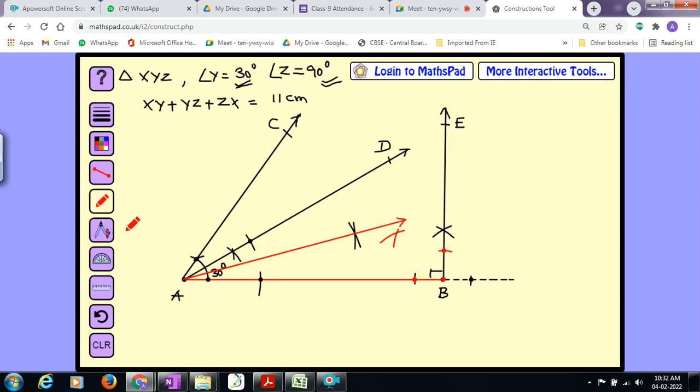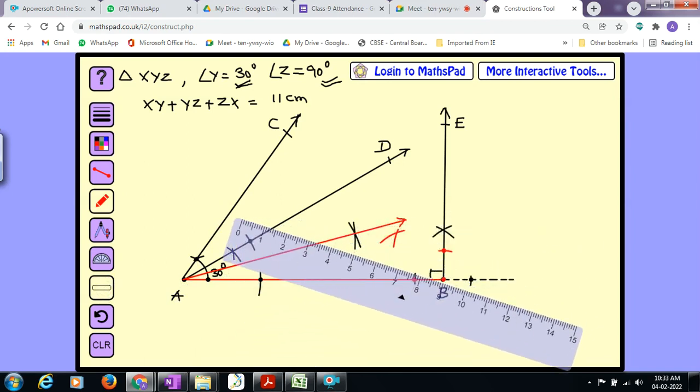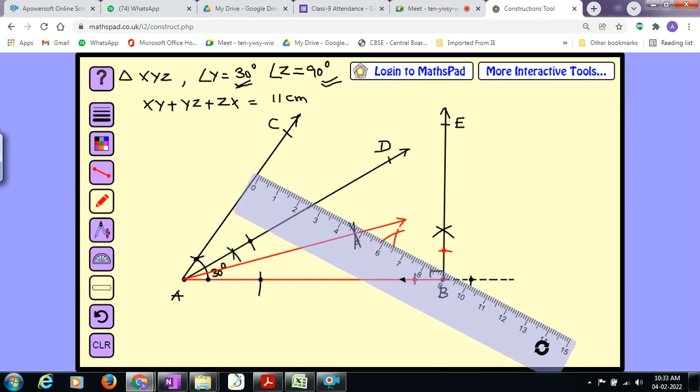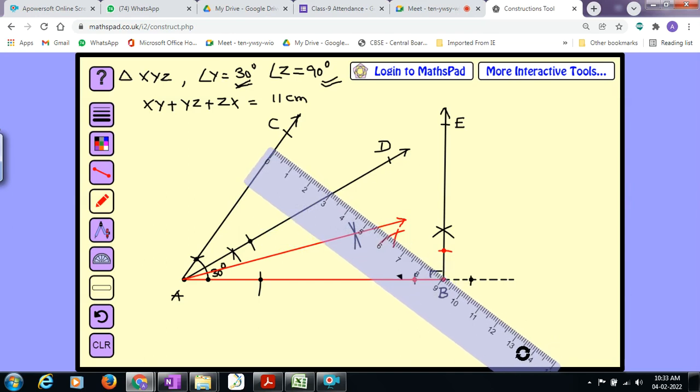Am I audible? Please respond. Now take the ruler and carefully join the point of intersection to vertex P for getting the angular bisector of the second base angle.